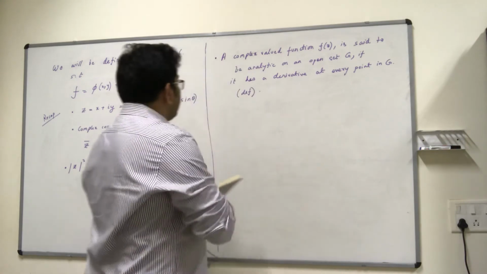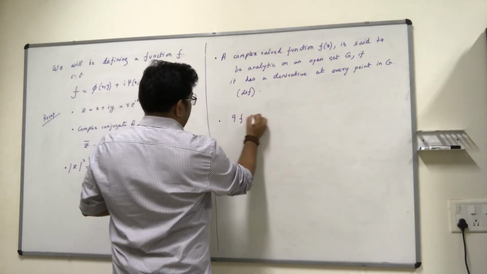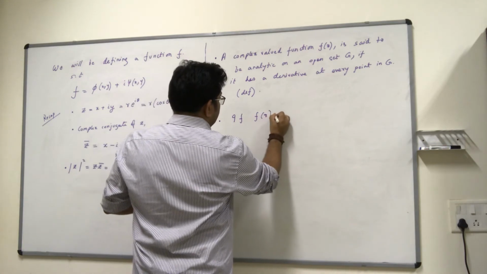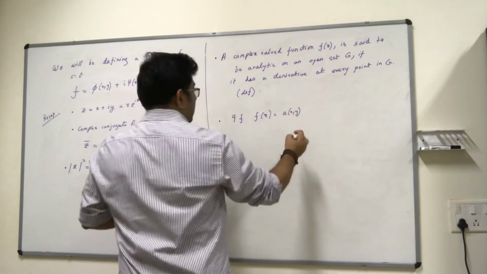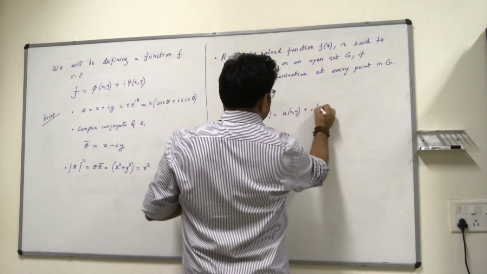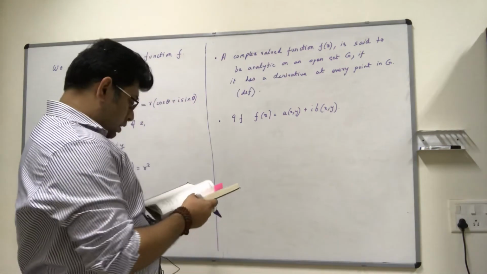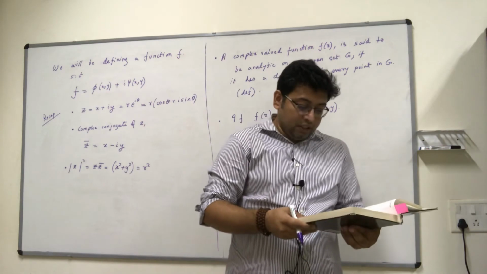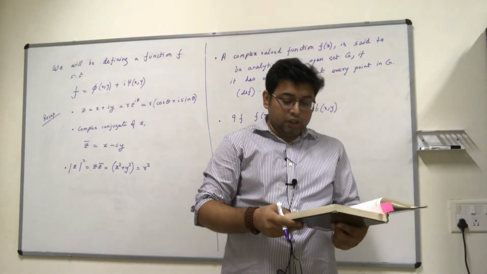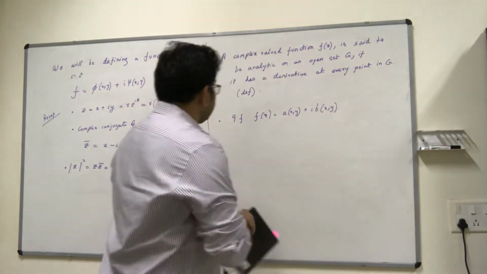So if f(z) is written as a(x,y) plus i times b(x,y), then a necessary condition for this function to be differentiable at z0 is that the Cauchy-Riemann equations hold at z0. Now what are Cauchy-Riemann equations?